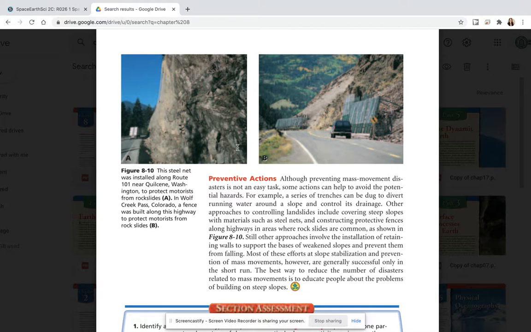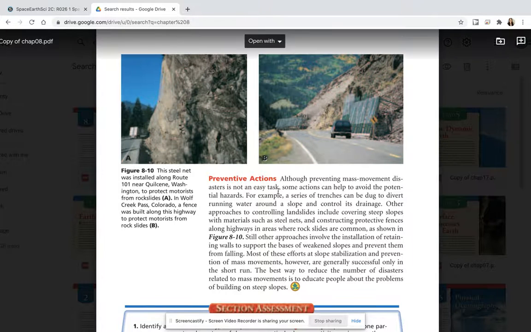Most of these efforts at slope stabilization and prevention of mass movements, however, are generally successful only in the short run. The best way to reduce the number of disasters related to mass movements is to educate people about the problems of building on steep slopes.